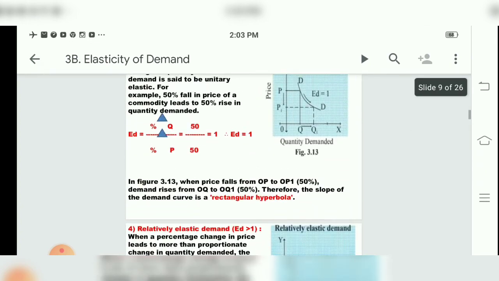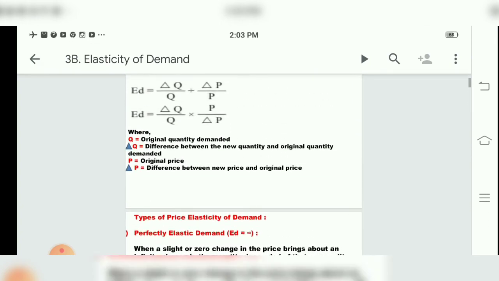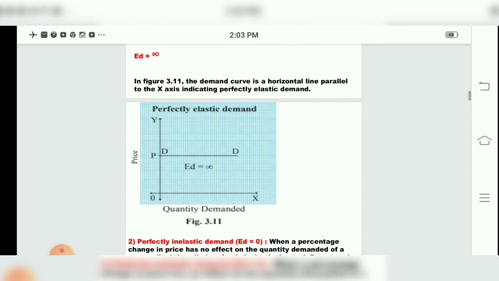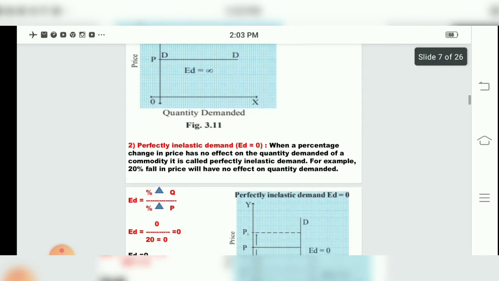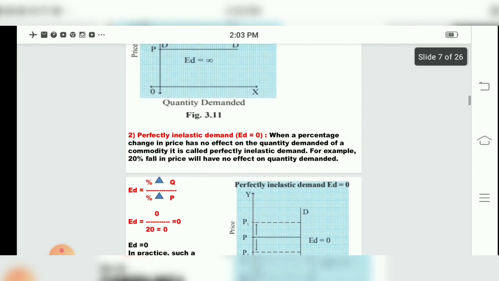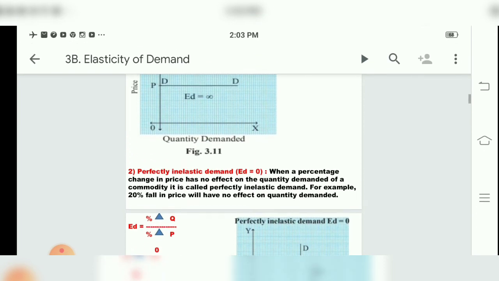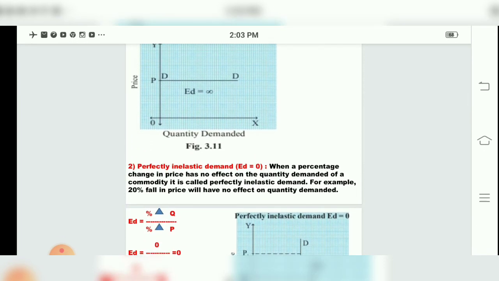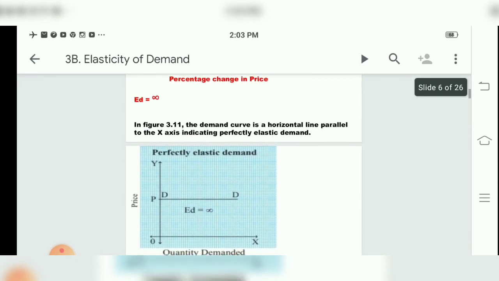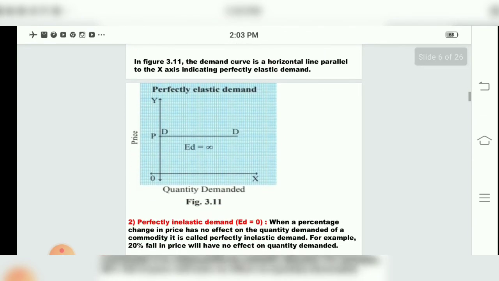That is the first one. Perfectly elastic demand is a horizontal line, parallel to the x-axis.